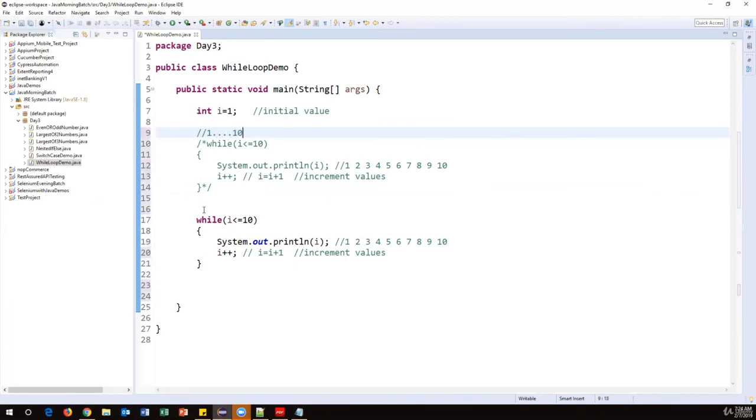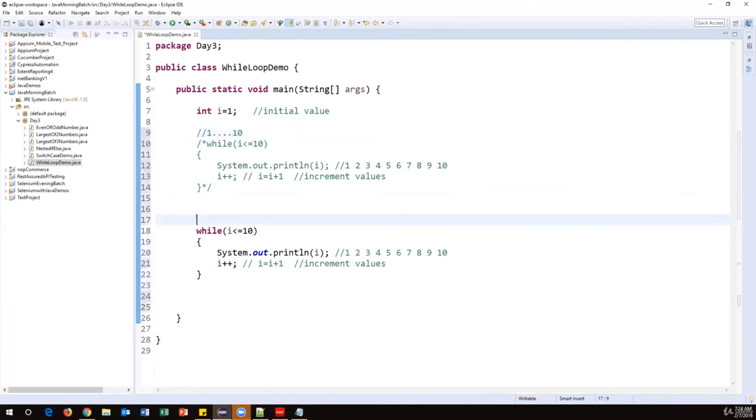Okay, now I want to print only even numbers between 1 to 10. That means I have to start from 2 and go till 10. So I have to print 2, 4, 6, 8, and finally 10. These are the numbers I want to print, only even numbers. So how can we change the same logic?